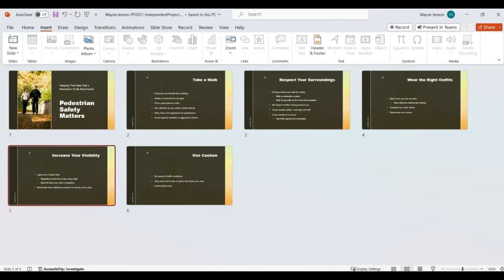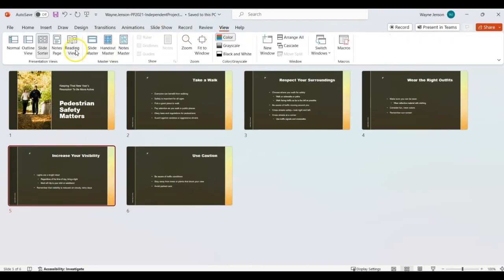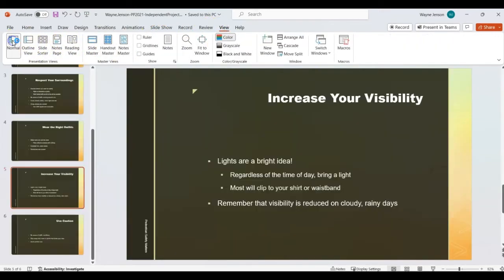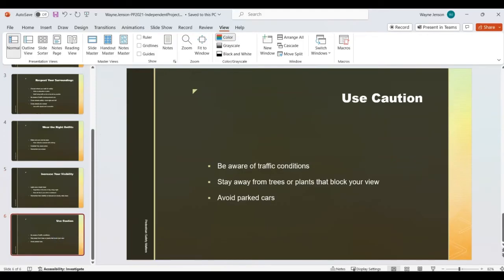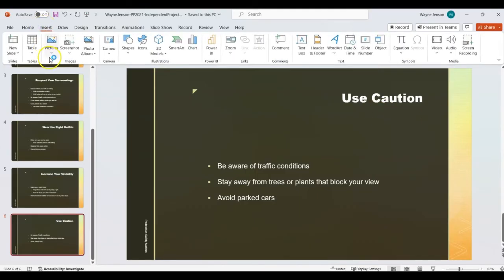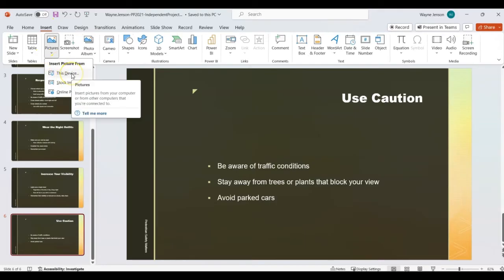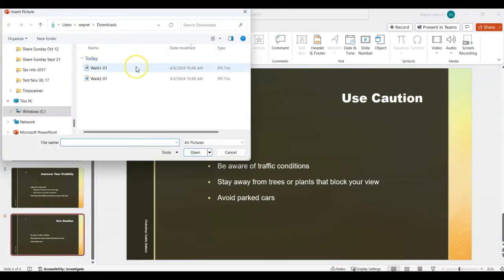Now, step number 11, we need to go back to our normal view. So click on the View tab and go to the normal view. And then we're going to display slide 6. Okay, so display slide 6. And then from the resources link, we're going to insert the picture Walk 201. So we need to go to Insert, then Pictures, and then This Device, and we want the Walk 201.